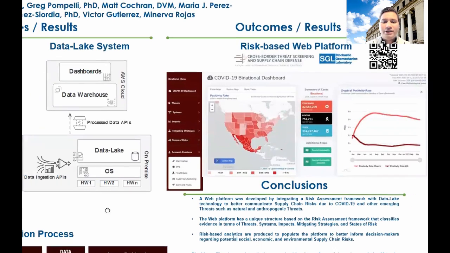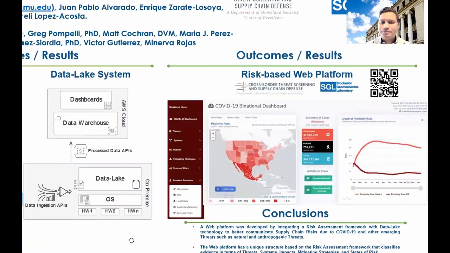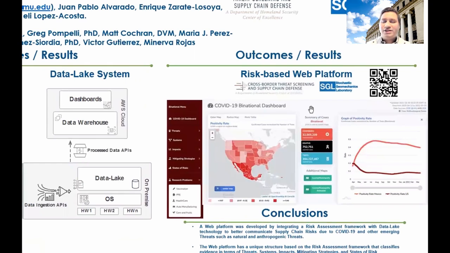Okay, finally, we have the risk-based web platform, which consists of 3 dashboards. We have the binational dashboard, the Mexico dashboard, and the US dashboard. And for each one of these dashboards, you will have 5 categories. One is the threats, the systems, the impacts, the mitigating strategies, and the state of risk. And also we have here a menu that encompasses all the research problems that we are working on, which are the vaccination, the PPE, the healthcare, the auto manufacturing, and corn and fruits.